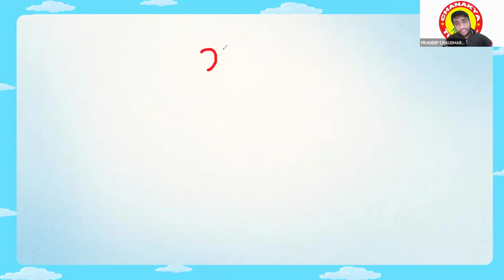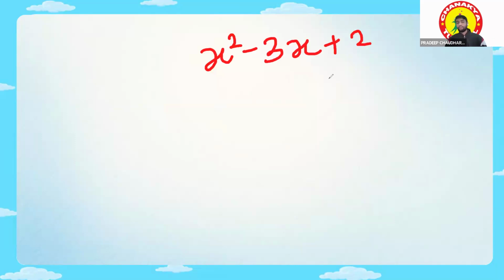Now let's do it with another method. x square minus 3x plus 2. If I have to find out the zeros over there, what will I do? Can anyone tell me what I can do?